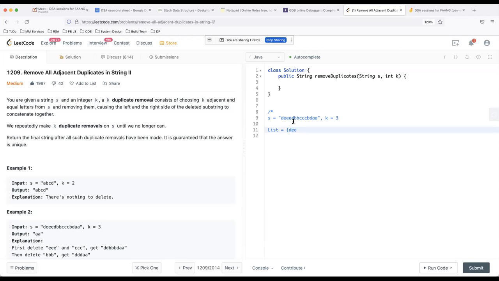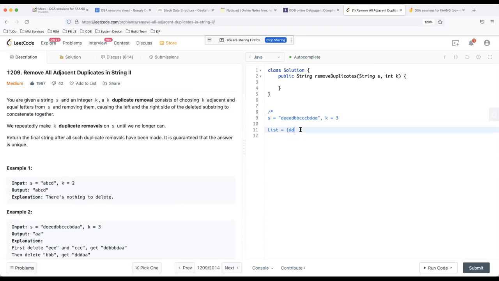Or you can just blindly add it to the list first, then compare the last k characters. If they are the same, remove all of them from the list, then add a new character and go back and check whether k characters are the same.